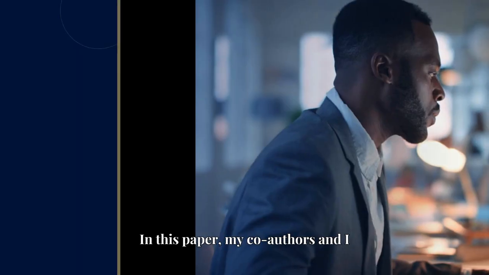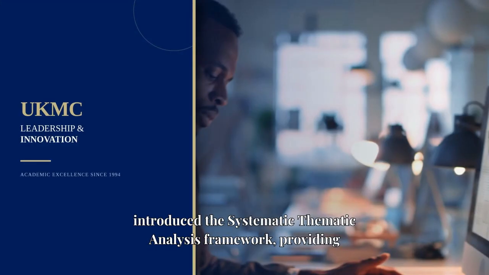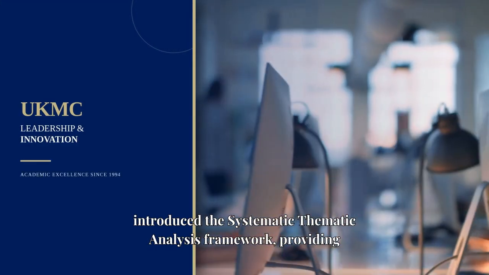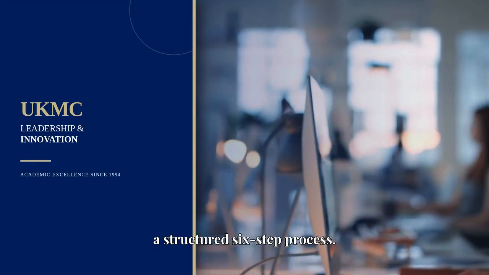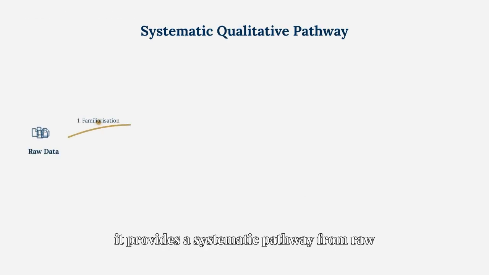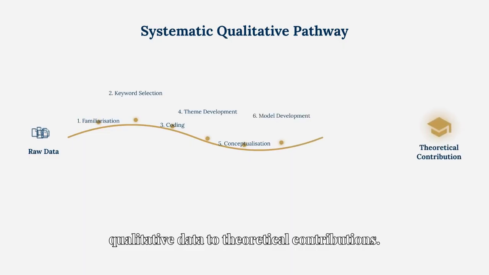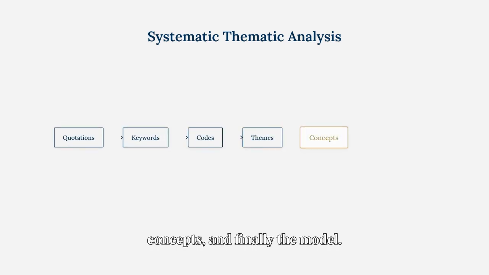Qualitative Research. In this paper, my co-authors and I introduced the Systematic Thematic Analysis framework, providing a structured 6-step process. What makes this framework distinctive is that it provides a systematic pathway from raw qualitative data to theoretical contributions. Rather than stopping at themes, the process continues from quotations to keywords, codes, themes, concepts, and finally the model.